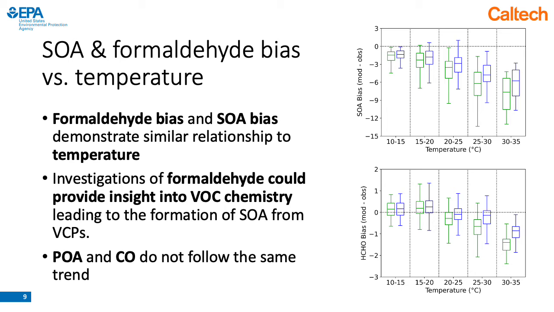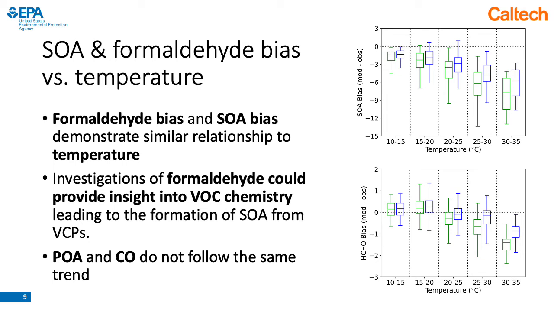in blue. And we see a similar signature where the bias fluctuates around 0 for lower temperatures, but becomes more negative at higher temperatures. Additionally, we see that between the 2 simulation cases, the green versus blue box and whiskers, we see a greater improvement in predicted concentrations at the higher temperatures for both formaldehyde and SOA. Versus at lower temperatures, we see that predicted concentrations are more similar between the 2 modeled cases.